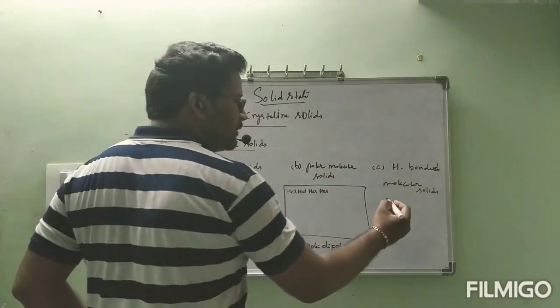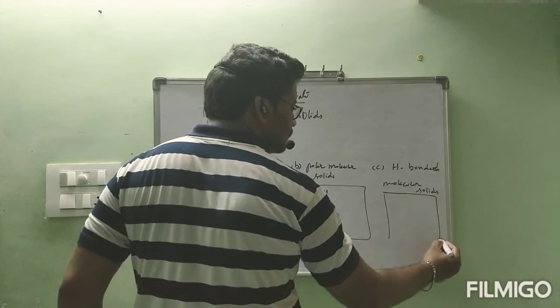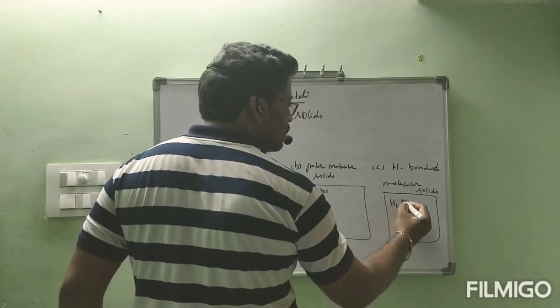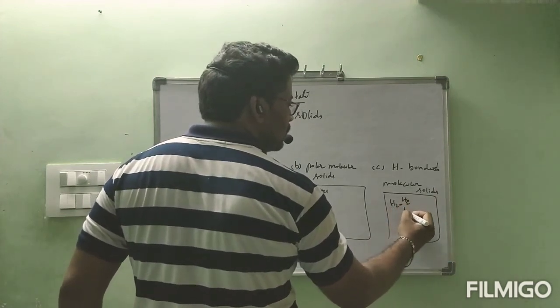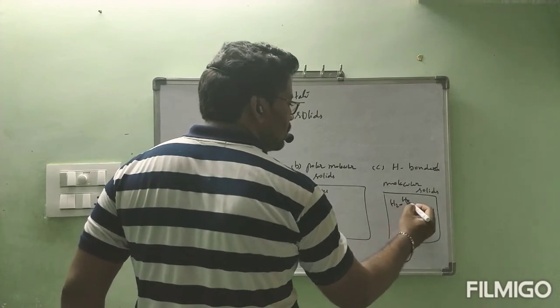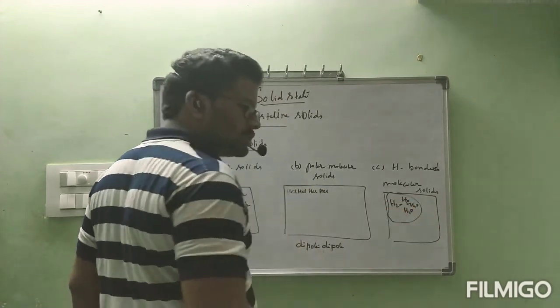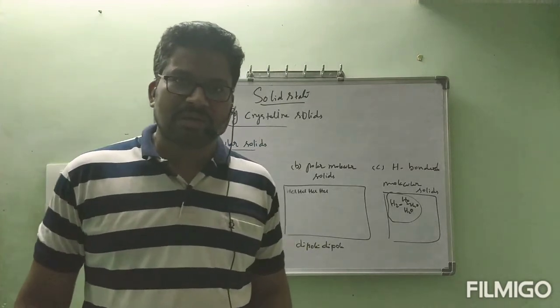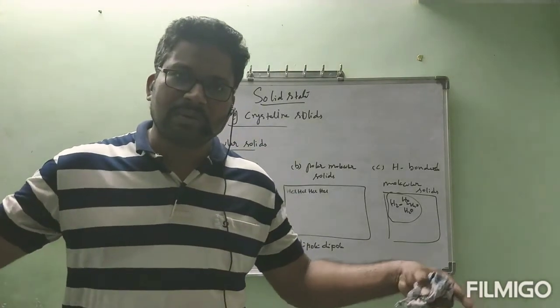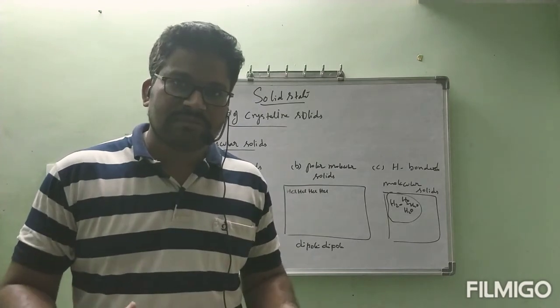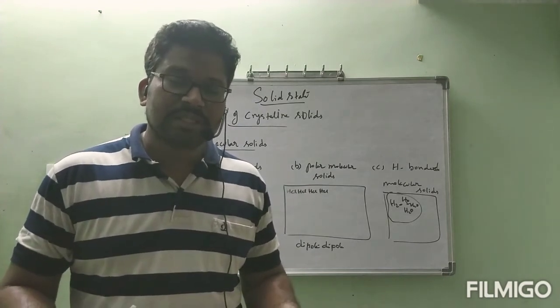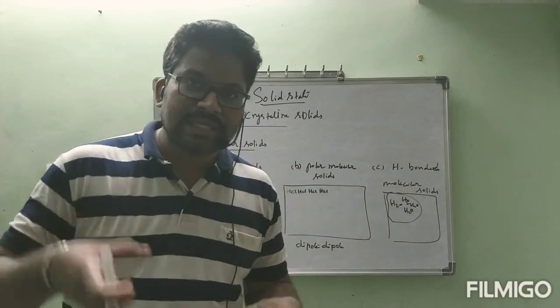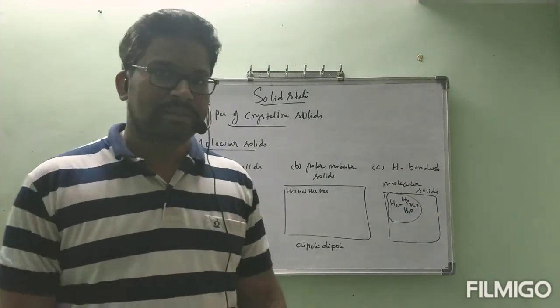Next, hydrogen bonded solid. Best example, water. If H2O is made into solid, that means water is made into solid. These water molecules will come closer and they are bound with which force? Intermolecular force. That intermolecular force is hydrogen bond.